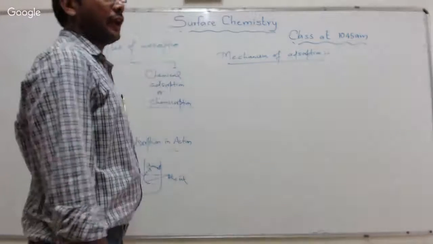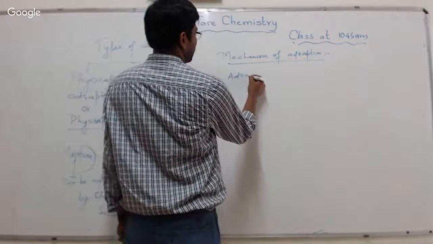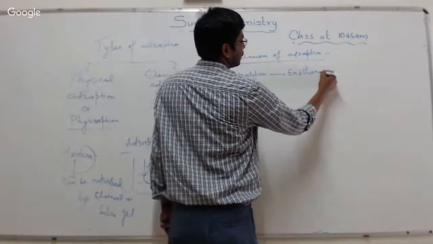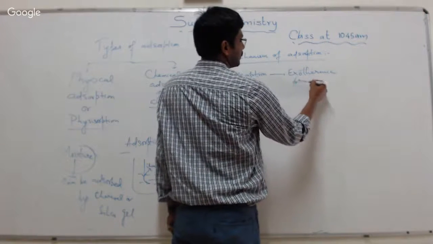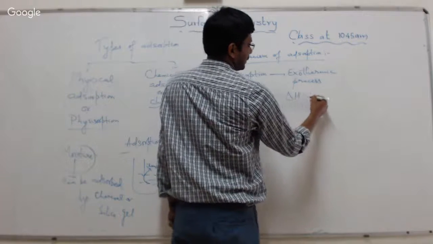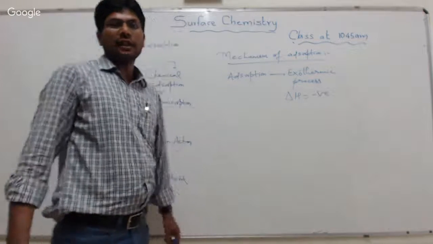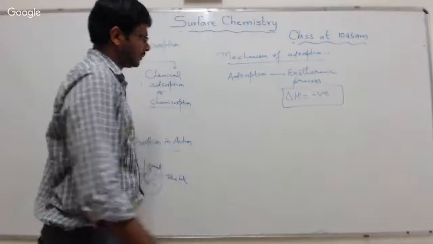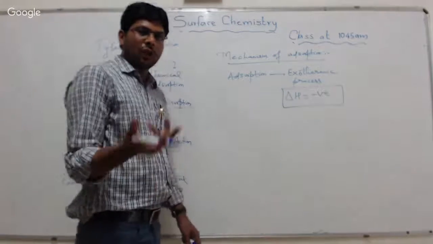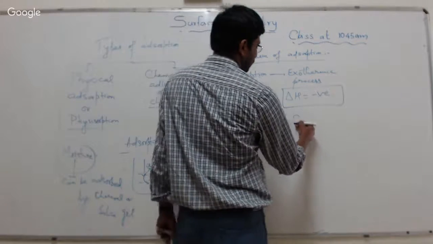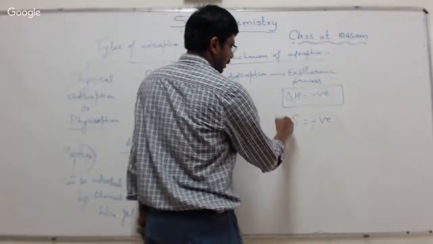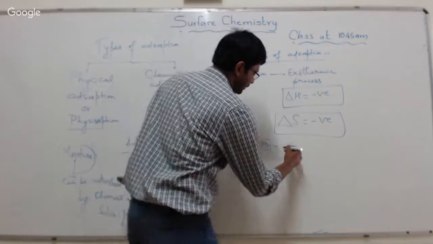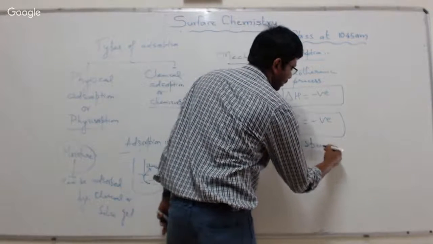Adsorption is an exothermic process, a process in which delta H is negative. Delta H is the change in enthalpy, so for an exothermic process, the change in enthalpy is negative. During adsorption, entropy also decreases, so entropy change is also negative. And for adsorption to be spontaneous, Gibbs energy should be negative.